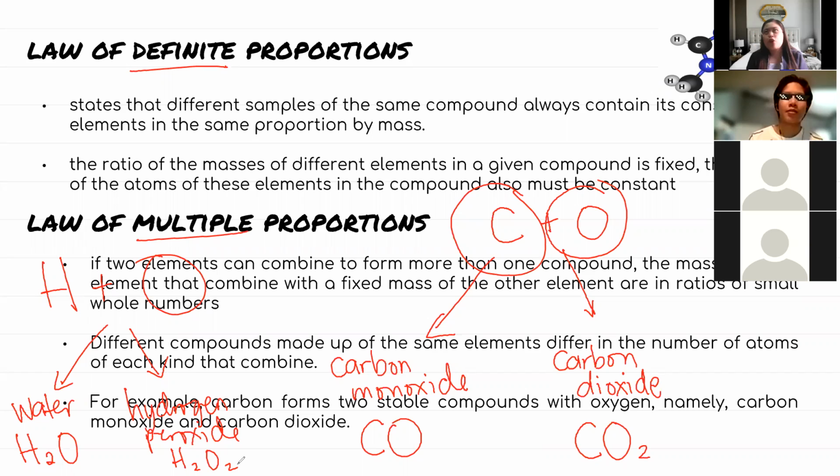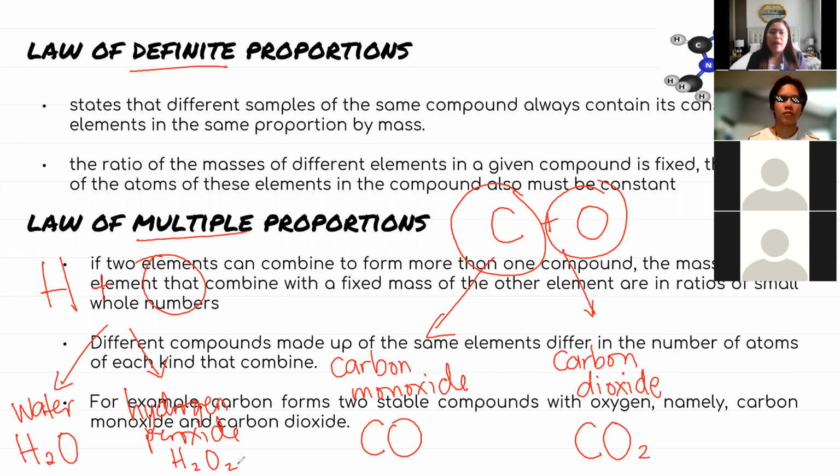So pag tinanong ko kung ano ang chemical formula ni water, H2O na siya, definite na siya. Fixed ang ratio sa mga components niya. So H2O, that's law of definite proportion.